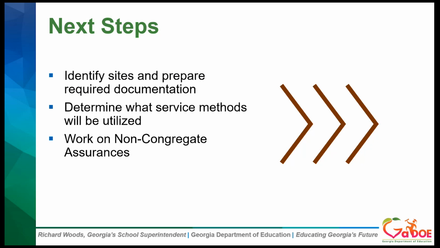Thanks. So to wrap up our training today, we want to identify the next steps that our SFAs need to be working on as they prepare for Seamless Summer. And the first thing is, of course, to start identifying your sites and pulling that documentation together, your area eligibility, and then your rural designation if you're wanting to utilize those flexibilities. Determine what service methods are going to be utilized at your sites. And then if you are going to want those flexibilities, as you begin to work on your non-congregate assurances.